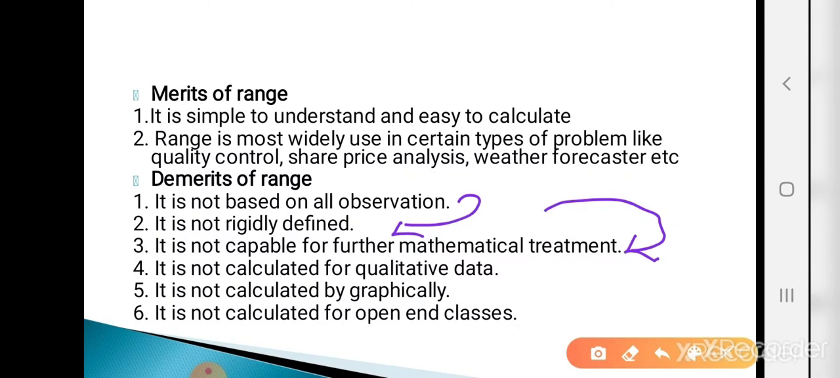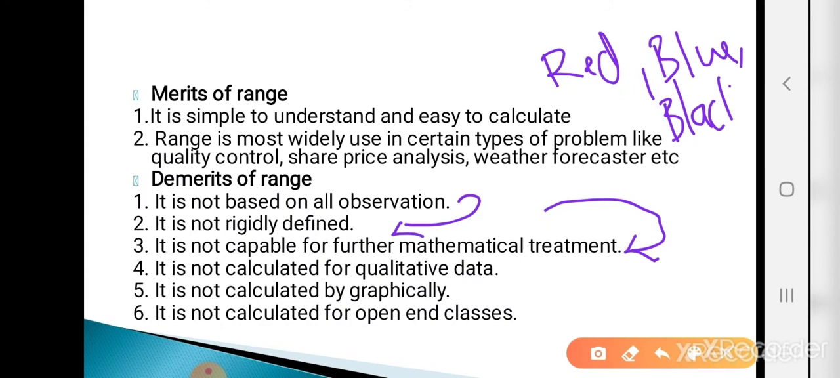Now the fourth demerit is it is not calculated for qualitative data. Suppose my data is red, blue and black. The formula for calculating the range is largest value minus smallest value. So which one is the largest value and which one is the smallest value in the given series of data? We can't tell, because the given data is qualitative data. So the range is not calculated for qualitative data, and it is not calculated graphically. Measures of dispersion are not calculated graphically.